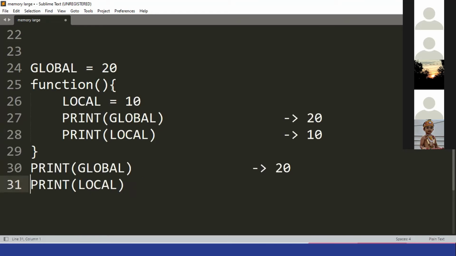Now if I print the same things outside the function block, what will happen if I print global? 20. Okay. And local? No value. Local will be not defined. You have not even defined it, right? Because local is defined over here.